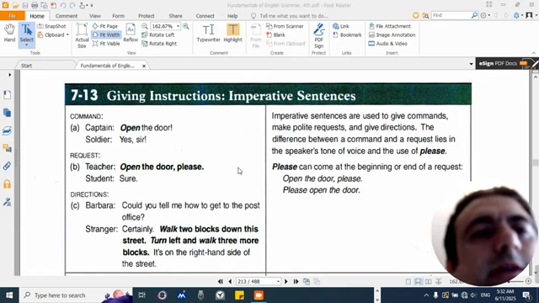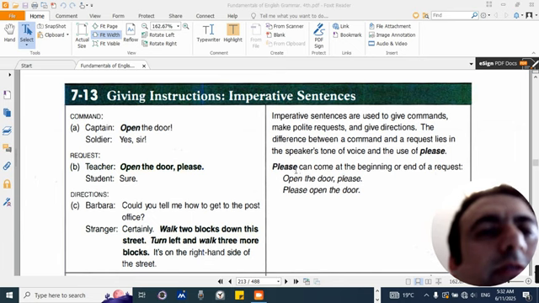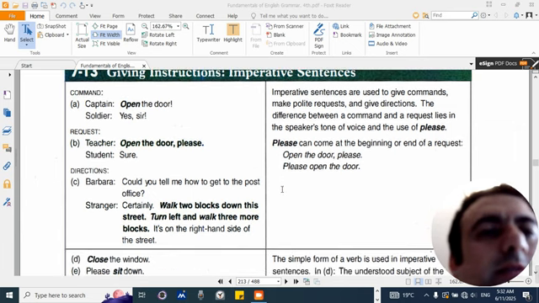Imperative sentences are used to give commands, make polite requests, and give directions. The difference between a command and a request lies in the speaker's tone of voice and the use of please. Please can come at the beginning or end of a request: Open the door, please. Please open the door.